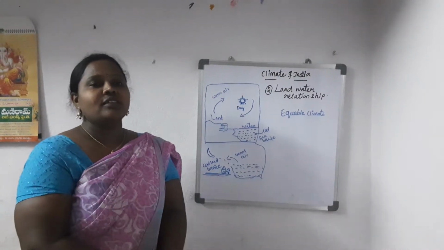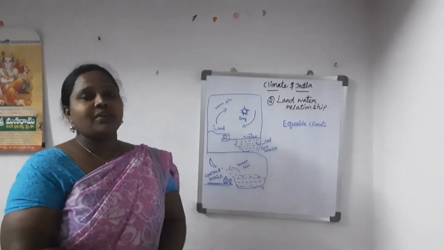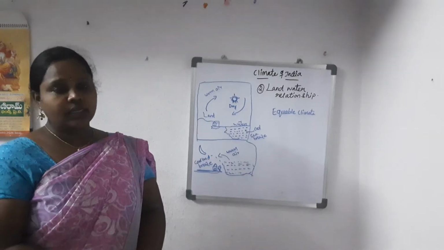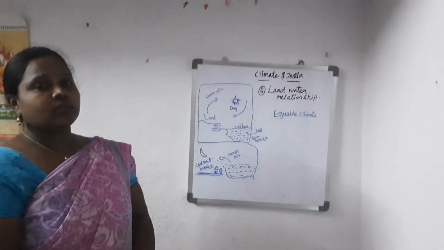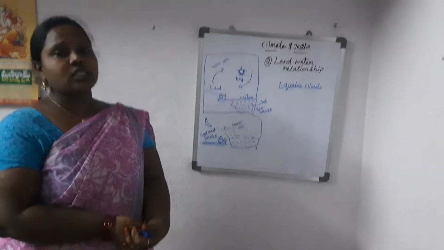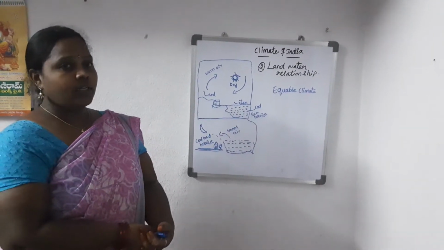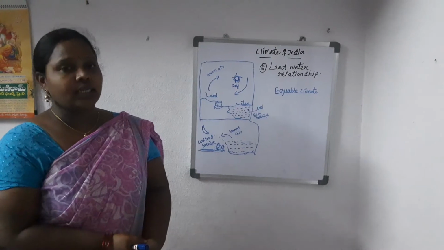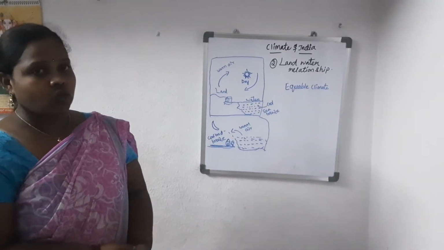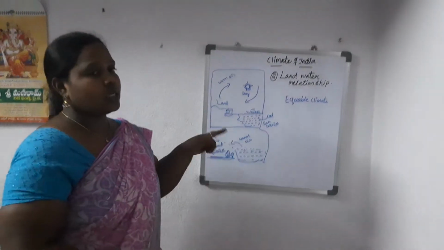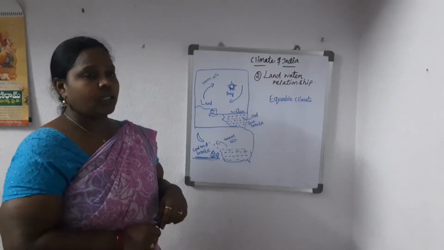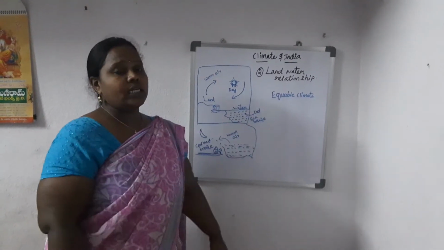Hello children, we have been discussing the various factors that affect the climate. The first factor, latitude or distance from the equator, we have discussed in our earlier class. Now we will get to know about the second factor that affects the climate, which is also known as a climatic control. What is the second factor that affects the climate of India? That is the land-water relationship.